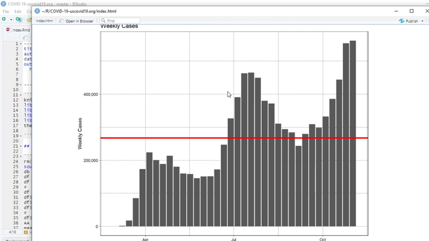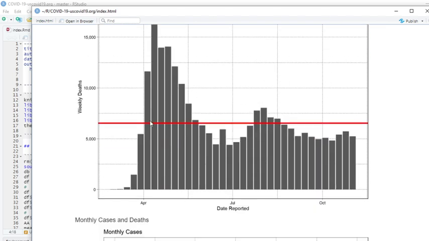Cases, of course, because according to, once again, Washington University's Institute for Health Metrics and Evaluation, deaths are the most important measure of a pandemic's spread. Not cases, not hospital beds, but only deaths. Okay, look at this. This is the average number of deaths per week here. This is 5. This is 7,500. So you can see here, look at all these weeks when deaths were below average.